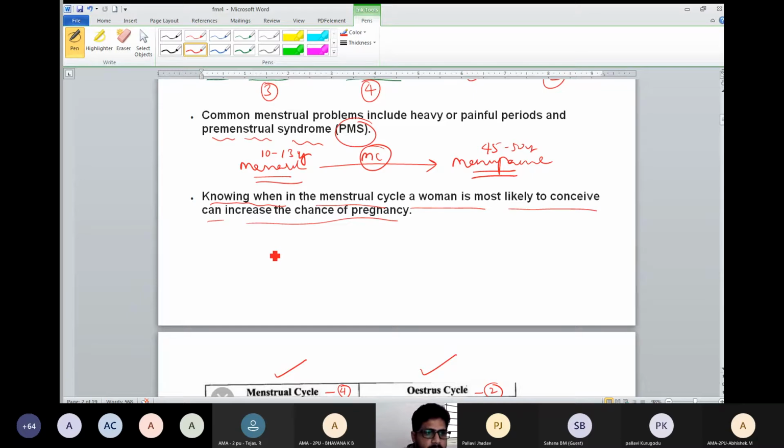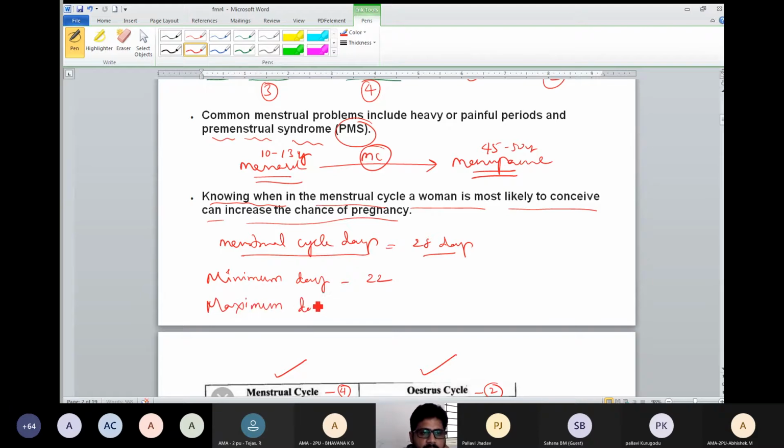So generally, menstrual cycle days are 28 days as given in the NCERT, but minimum days is 22, maximum days is 35.